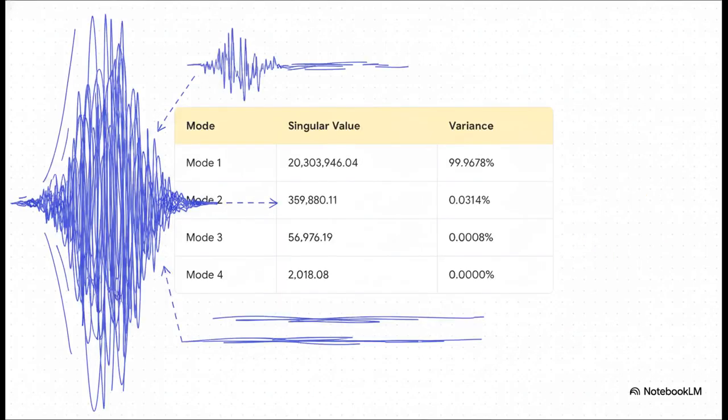And it gets crazier when you look at the raw data. When you run the pure CAVITATION Python script and look at the unfiltered SVD spectrum right from the terminal, the data proves that Mode 1 completely dominates the whole shebang. Look at those raw Pascal values. Mode 1 boasts a singular value of over 20 million. Meanwhile, compared to that roaring primary signal, Mode 2 is just a tiny whisper. And Modes 3 and 4? They are virtually non-existent, dropping off to a variance of literal 0%. So this isn't just some minor statistical trend, right? It's an absolute mathematical mandate.